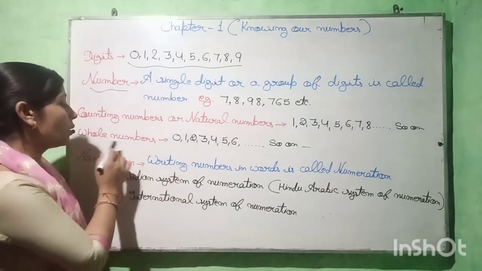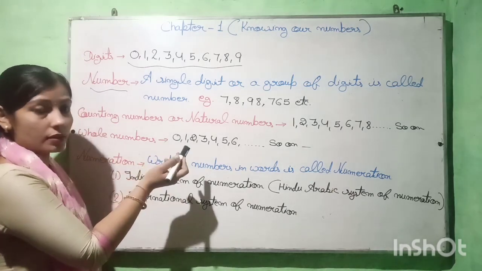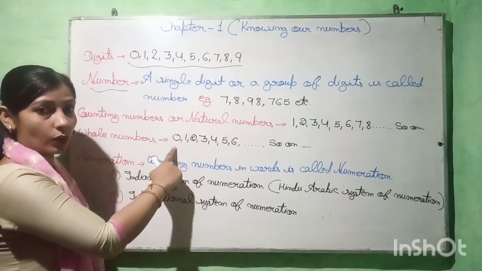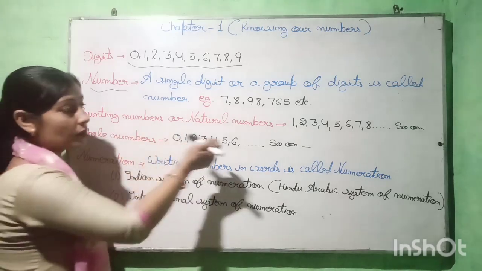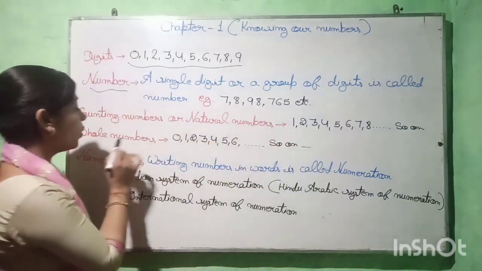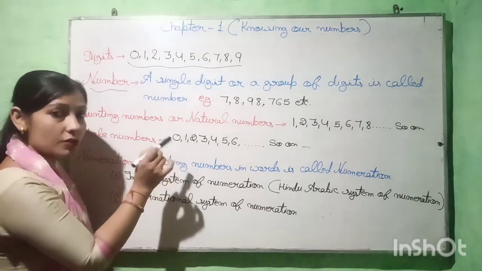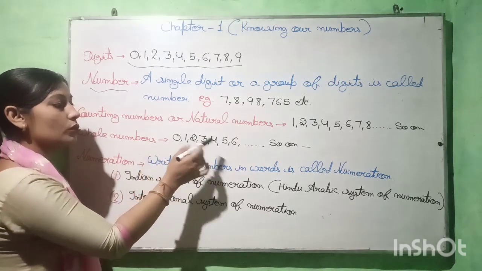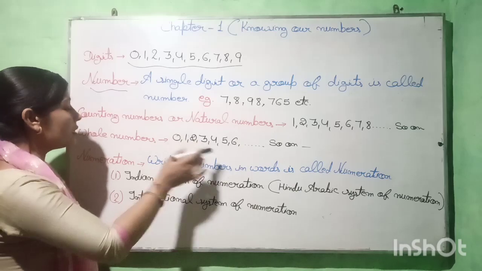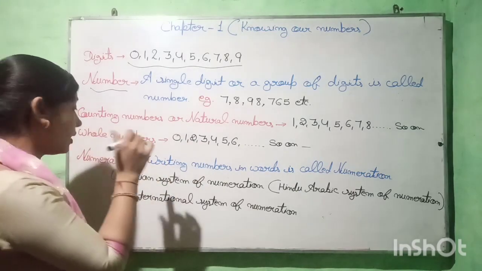And next is whole numbers. Whole numbers start from 0. Natural numbers start from 1, but whole numbers start from 0. So 0, 1, 2, 3, 4, 5, 6, and so on. These are called whole numbers.